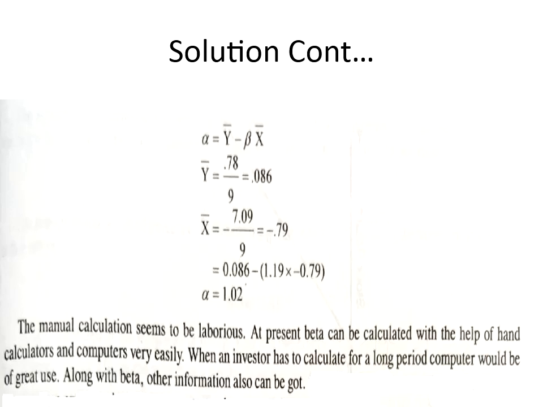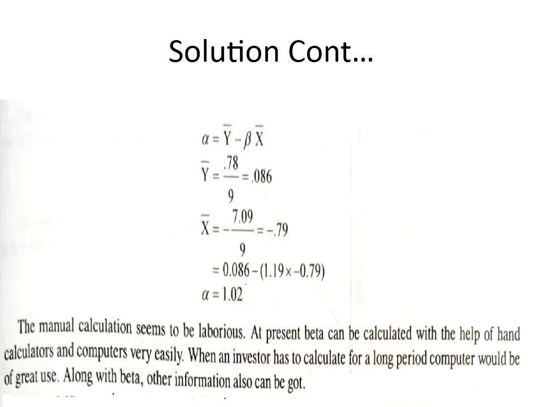So after calculating alpha and beta, now we have to understand what is the inference of this. We have already studied, right? If beta is equal to 1, then a 1% change in the market index return causes exactly a 1% change in the stock return. It indicates that the stock moves in parallel with the market.